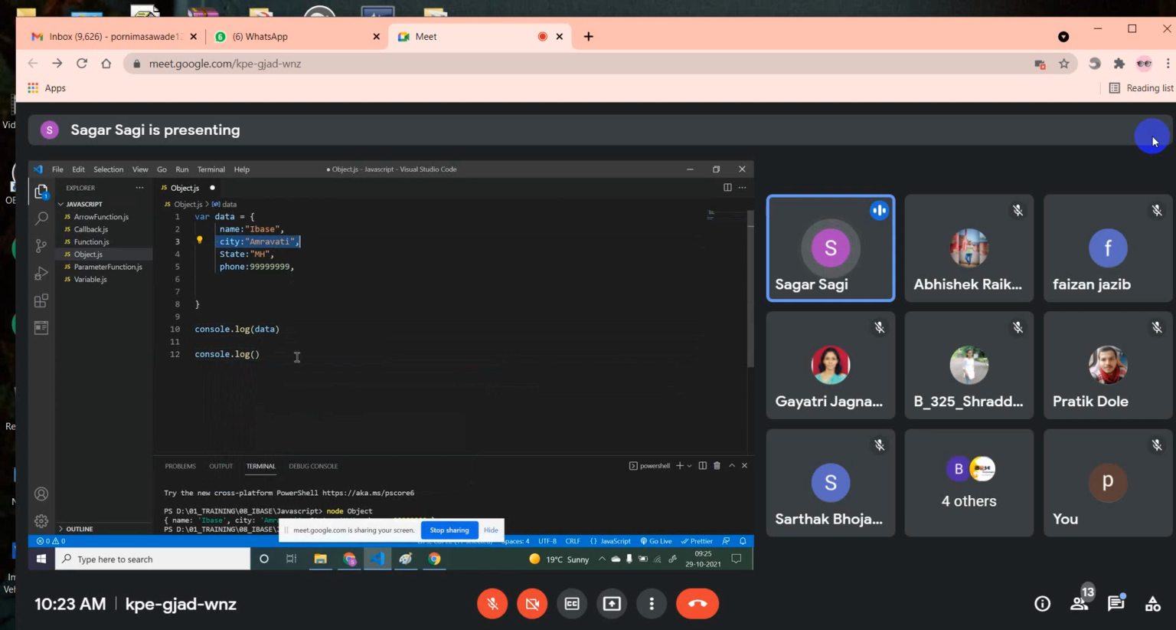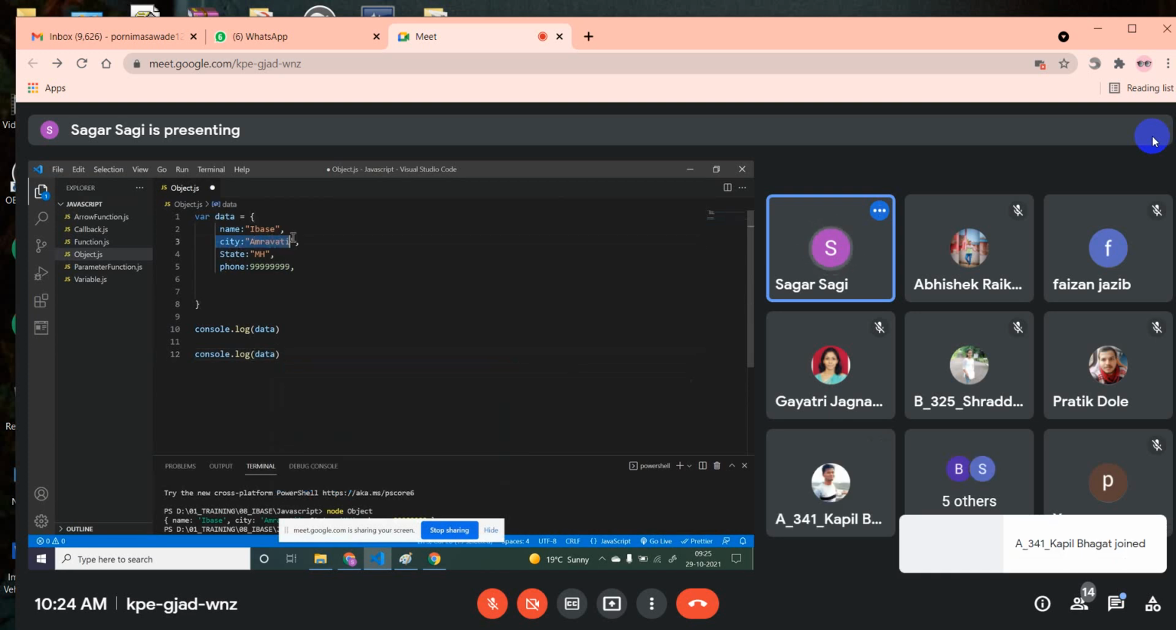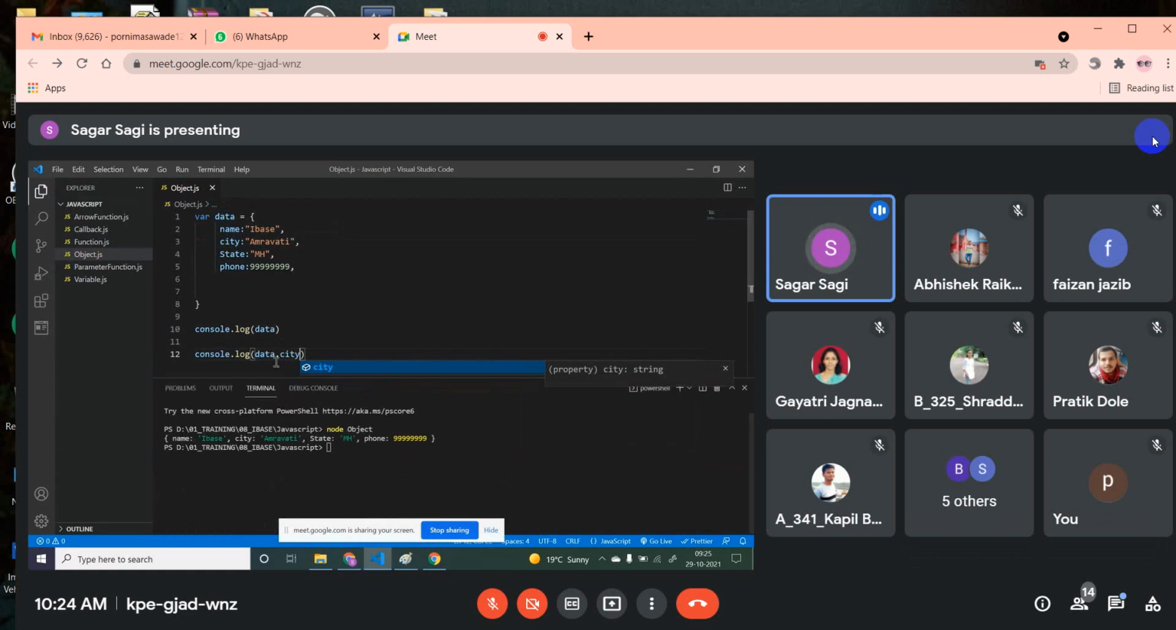Okay, so for that what we have to do, first we have to take this object name. What is our object name? Object name is data. So first write data. Now in this object, which property do you want to access? I want to access this property. Now what is the key of this property? It's CT. So just write data.ct. Now save it. Now if I execute it, you should get only CT.